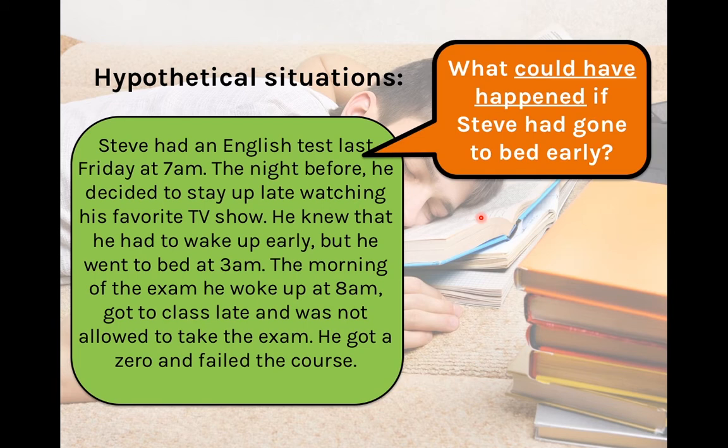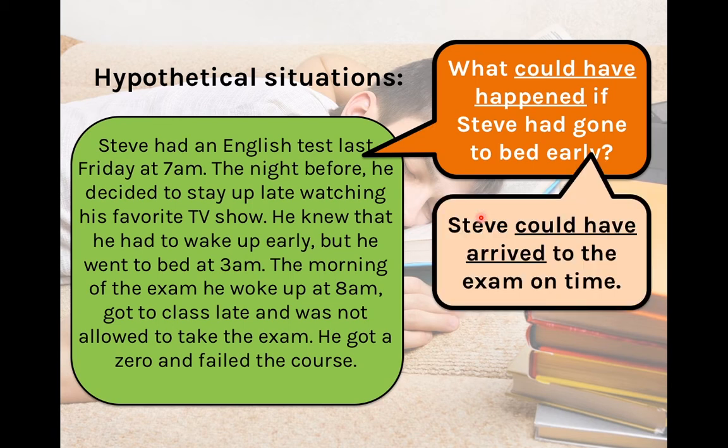Let me ask you another question. What could have happened if Steve had gone to bed early? Did Steve go to bed early? No, he didn't. And we use could plus have plus the past participle to offer a possibility, to offer an alternative to the situation in the past that was not correct. We say that Steve could have arrived to the exam on time. We offer an alternative, we offer a possibility using could plus have plus the past participle.